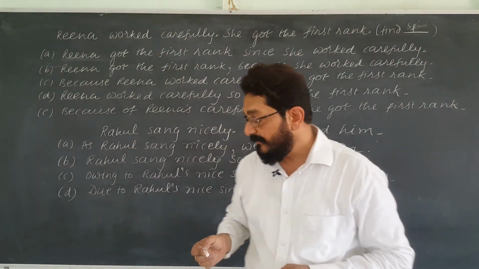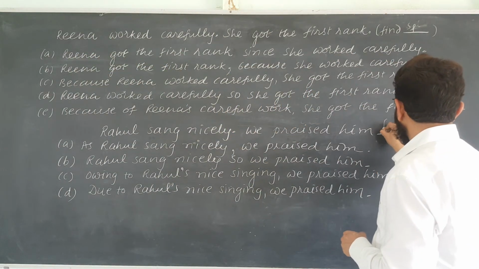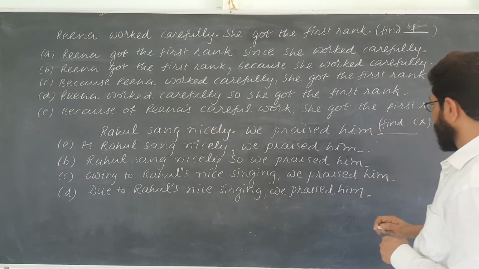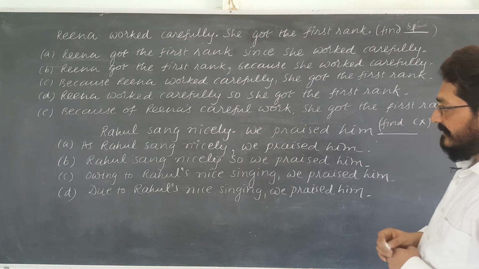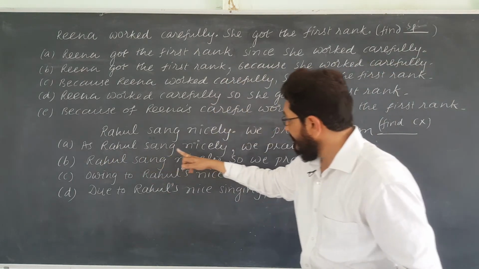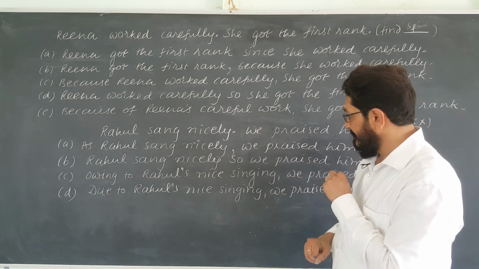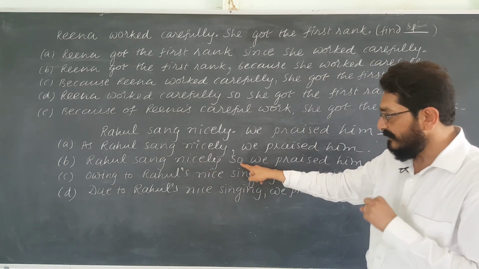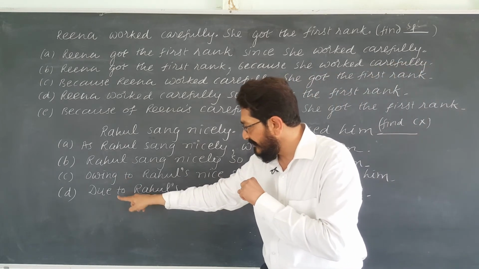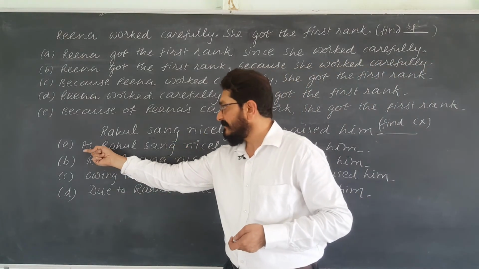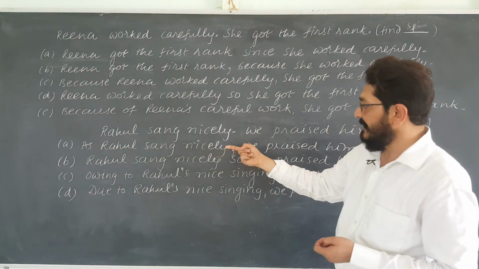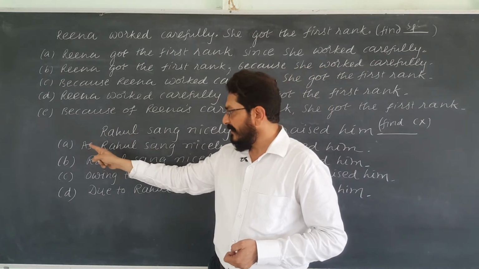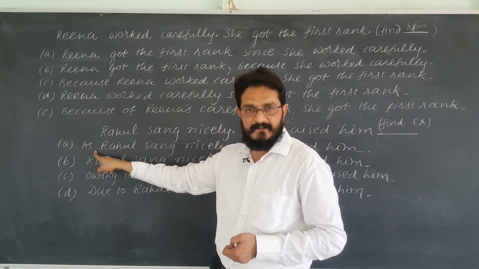Suppose you are asked to find the correct complex. As Rahul sang nicely can be complex. Rahul sang nicely, so, no, it is compound. Owing to simple, due to simple. Yeah, this is the answer, right? As Rahul sang nicely, we praised him. It can be because, as, since, for, any of the four.